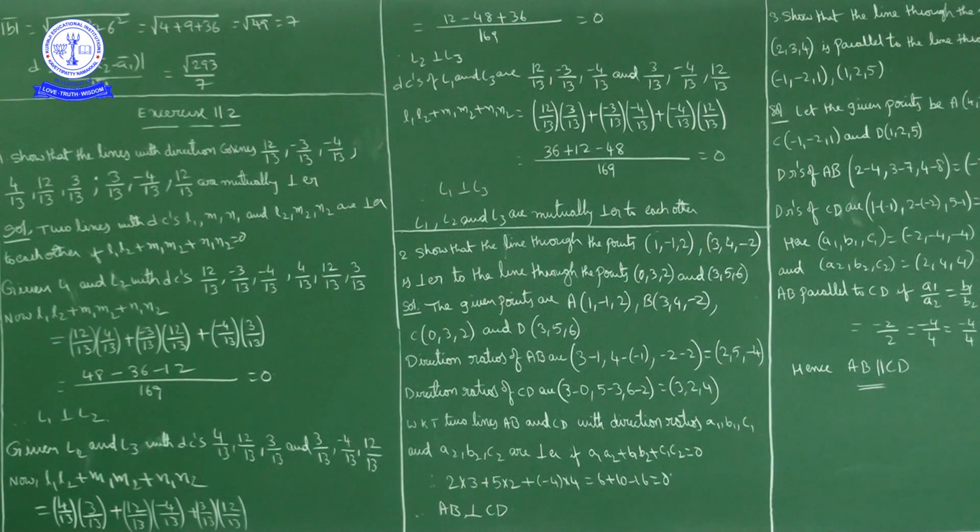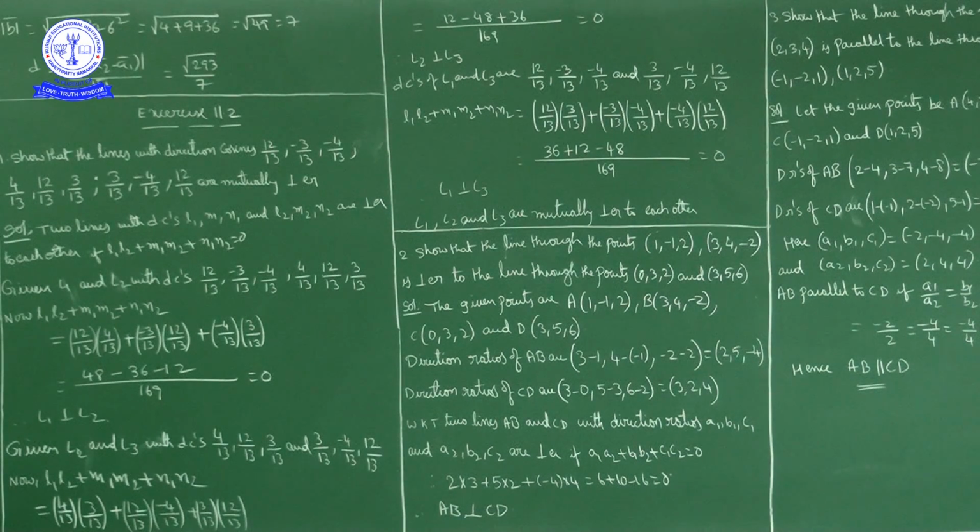What we have to prove? What we have to show? Show that these lines with the direction cosines are mutually perpendicular. Okay. Now three lines are mutually perpendicular. Means what we have to show? L1 is perpendicular to L2, L1 is perpendicular to L3, and L2 is perpendicular to L3.